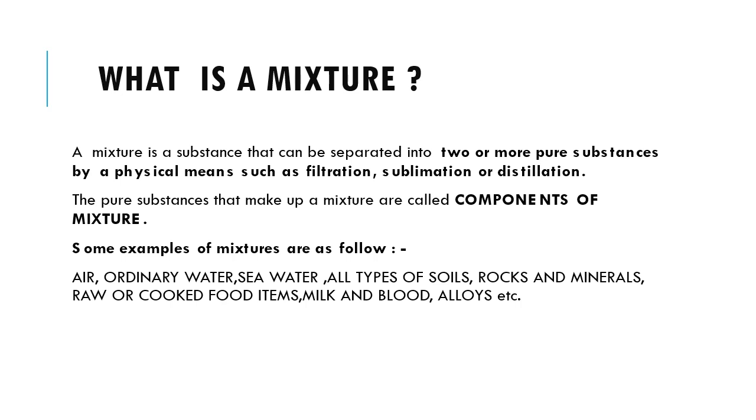The pure substances that make up a mixture are called components of the mixture. Some examples of the mixture are as follows: air, ordinary water, sea water, all types of soil, rocks and minerals, raw or cooked food items, milk and blood, alloys, etc.